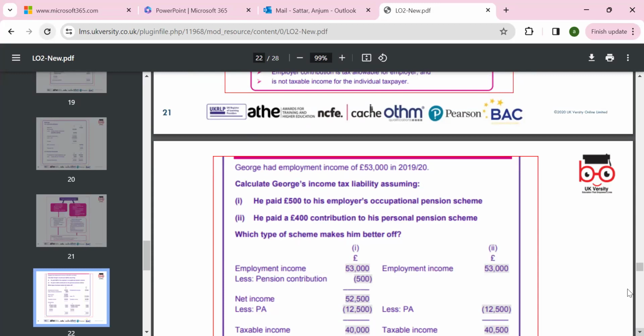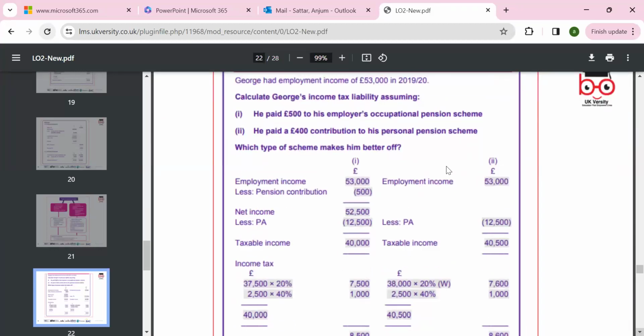George had employment income of 53,000 in 2019-20. Calculate George's income tax liability. He paid into an employer occupational pension scheme. He paid a 400 contribution to his personal pension, and we can see how much the employment income is, less the pension contribution, and how much is the employment income.